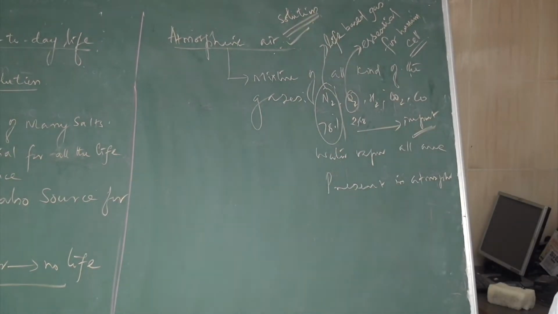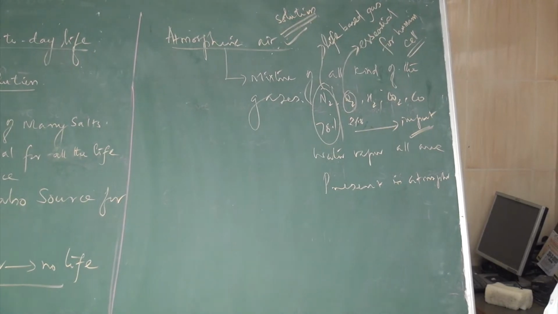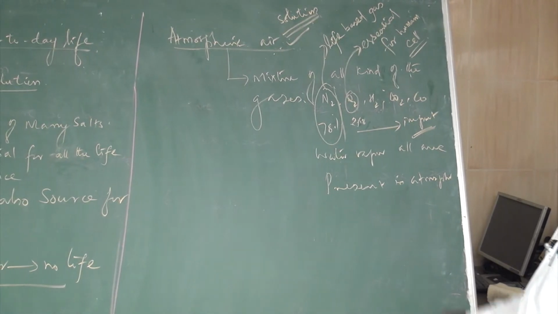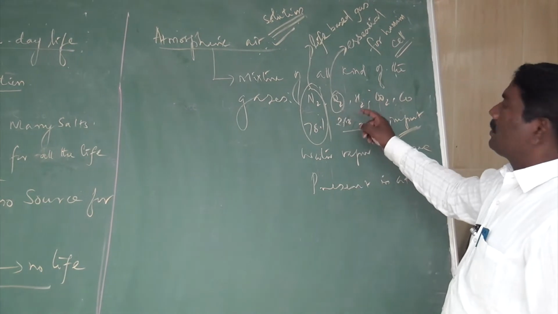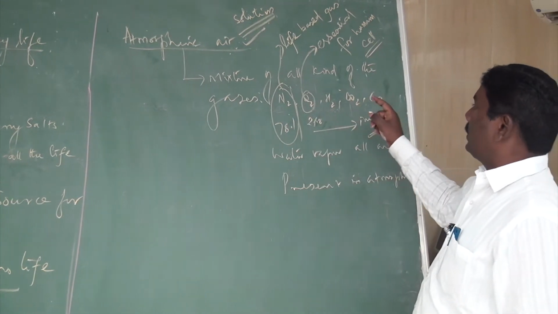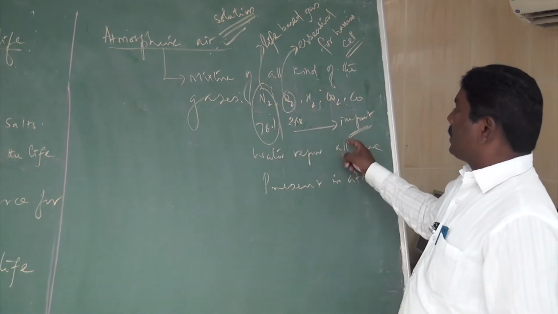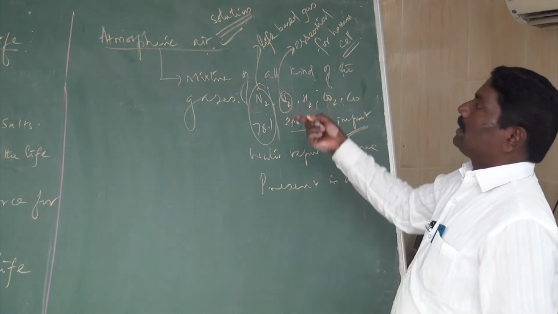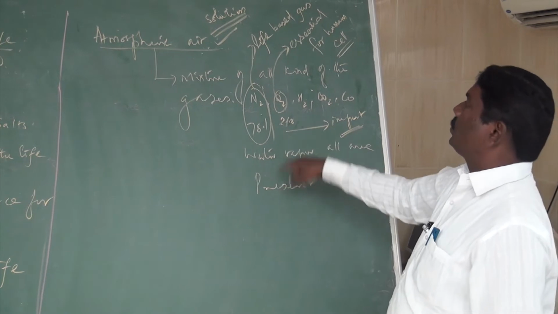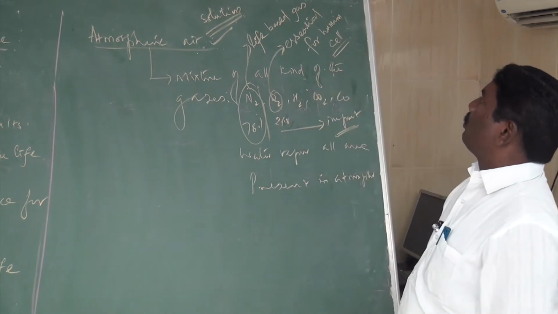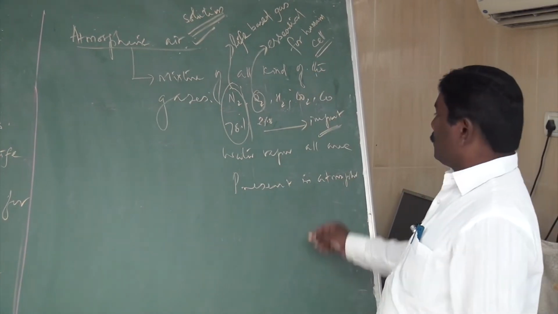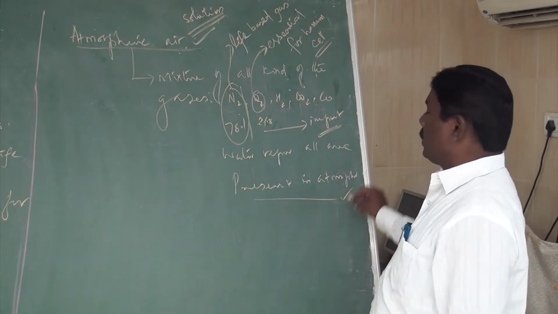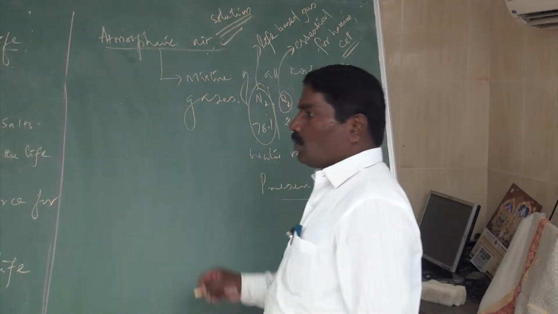The mixture of all kinds of gases like nitrogen, oxygen, hydrogen, carbon monoxide, carbon dioxide is present in the atmosphere, and is essential for human life. All life is based on these atmospheric gases.